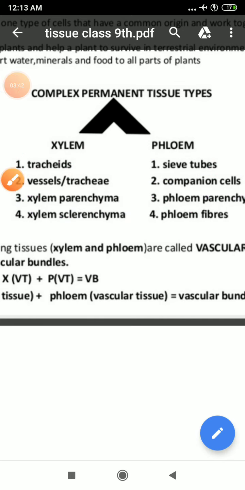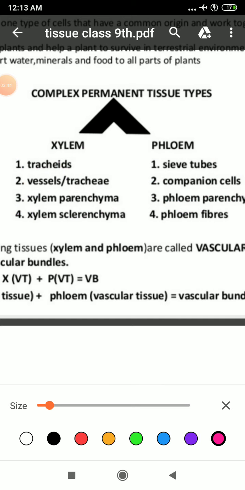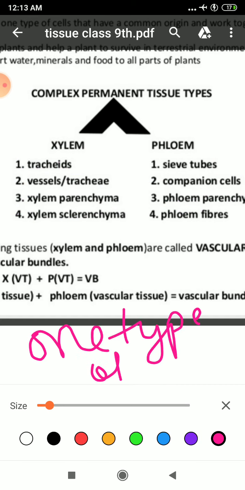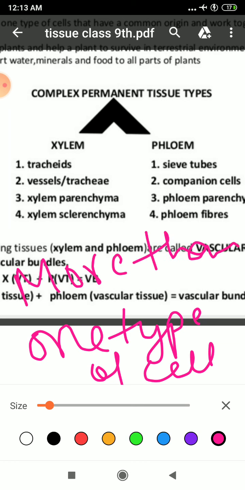So dear students, now the question arises: what are complex permanent tissues? Complex permanent tissues are those tissues which are made up of more than one type of cell, and that have a common origin and work together to do a common function. It is present in plants and helps a plant to survive in the terrestrial environment.